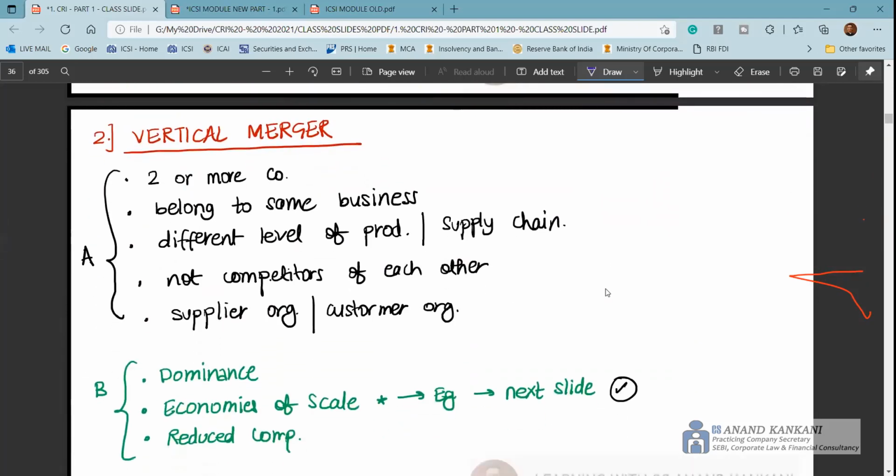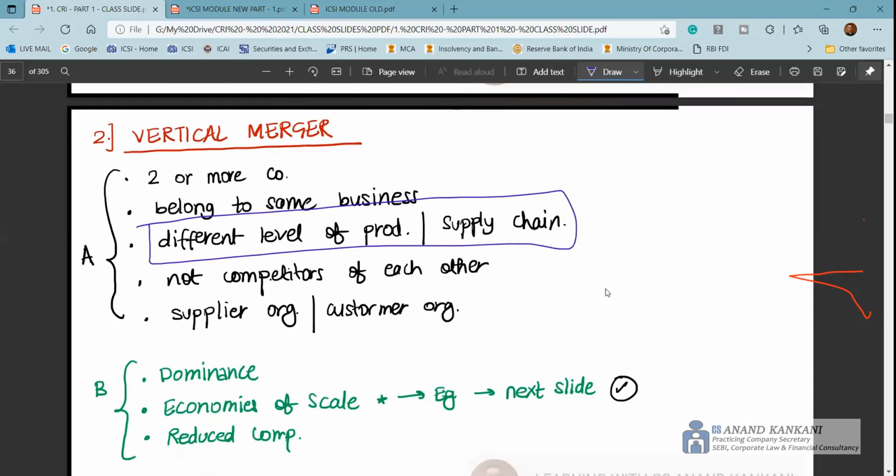Now, when it comes to a vertical merger, just write this. They are not competitors, but they are at different levels of production. They are not competitors of each other. They have synergy benefits. There are a lot of synergy benefits.